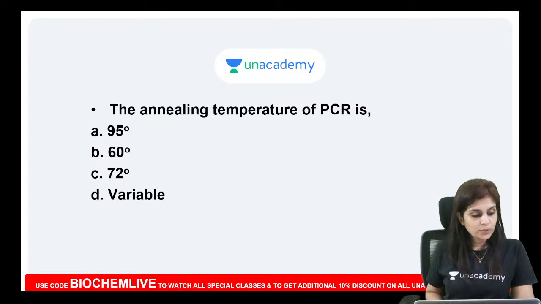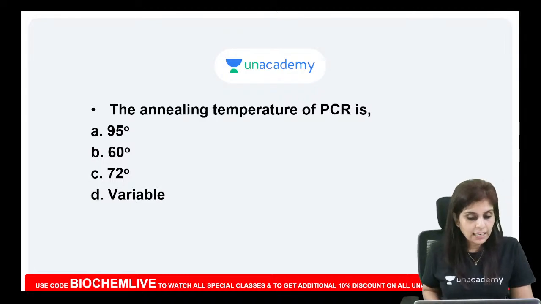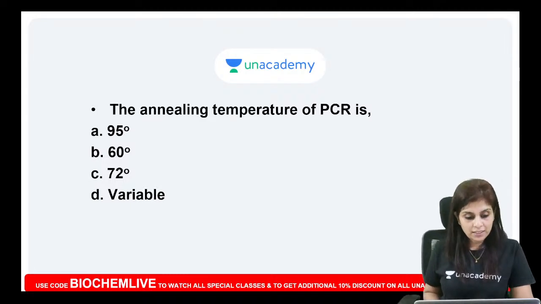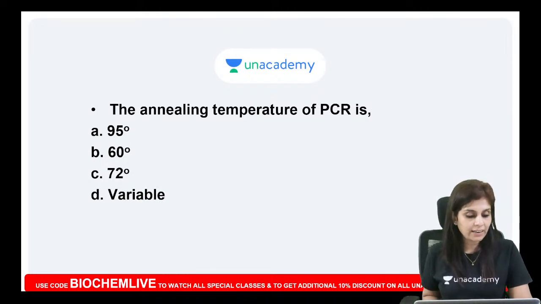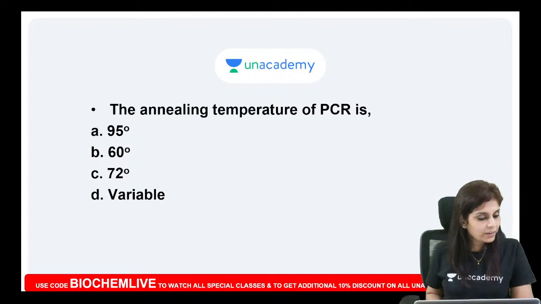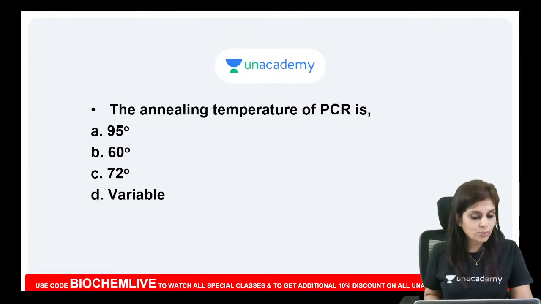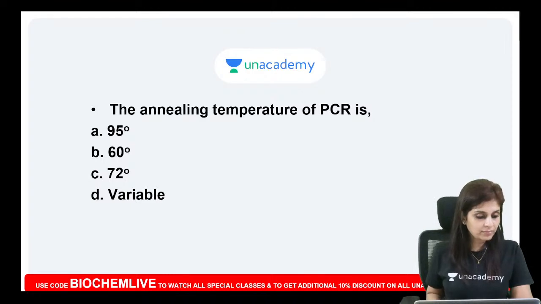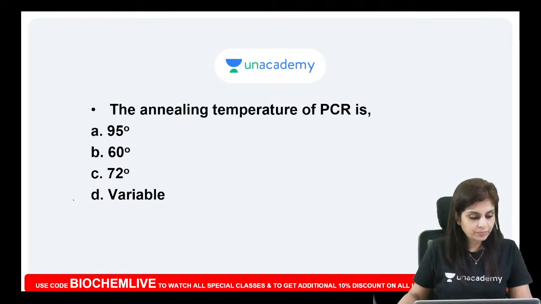So the next question. The annealing temperature of PCR is 95 degrees, 60 degrees, 72 degrees, or variable. I will wait for 30 seconds for you all to answer. Is it 95 or 60 or 72 or variable? Bharat says variable. Very good, Bharat. Anyone else? Can anyone else try answering this?